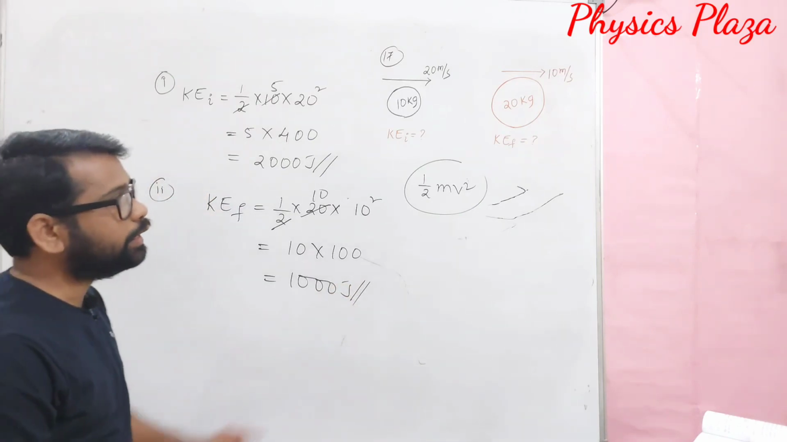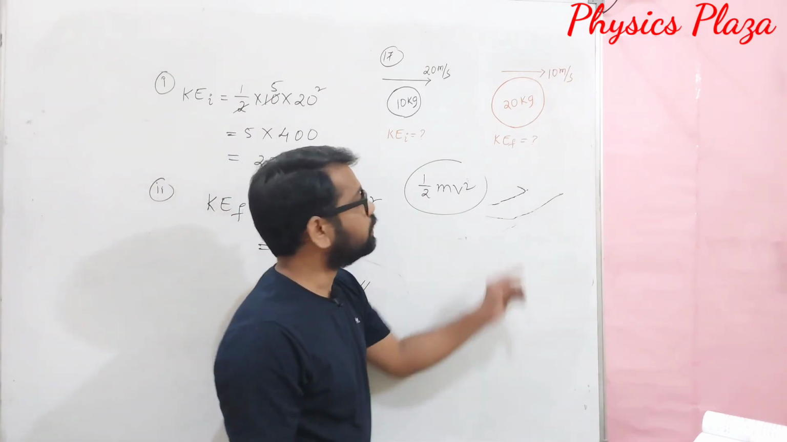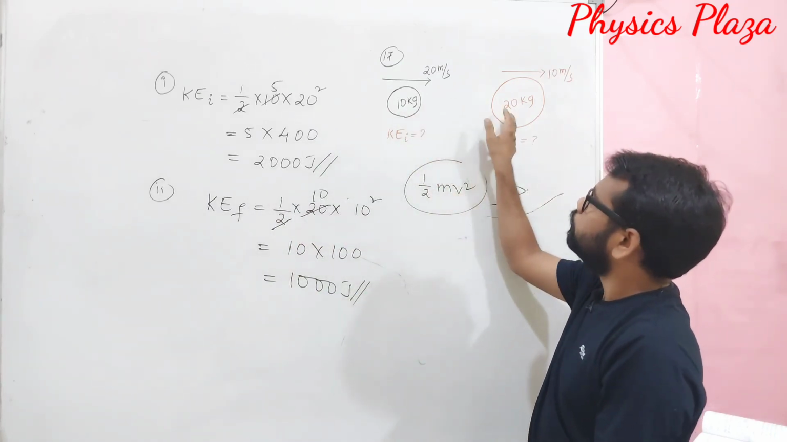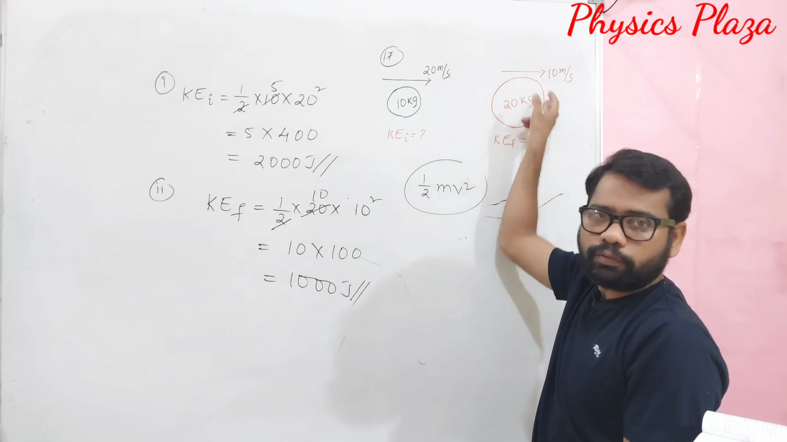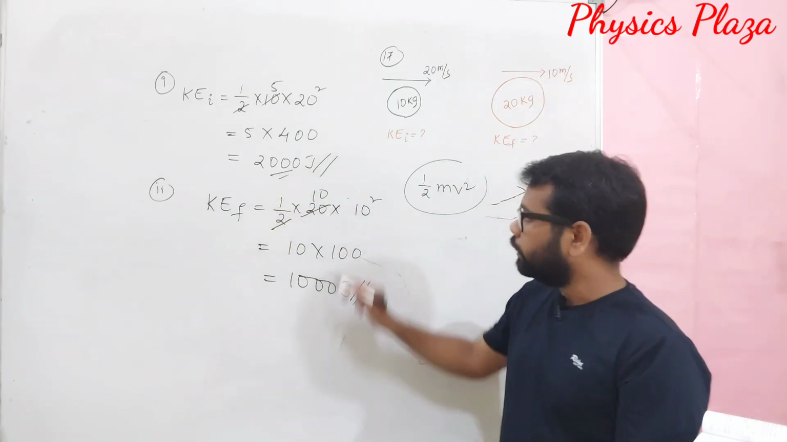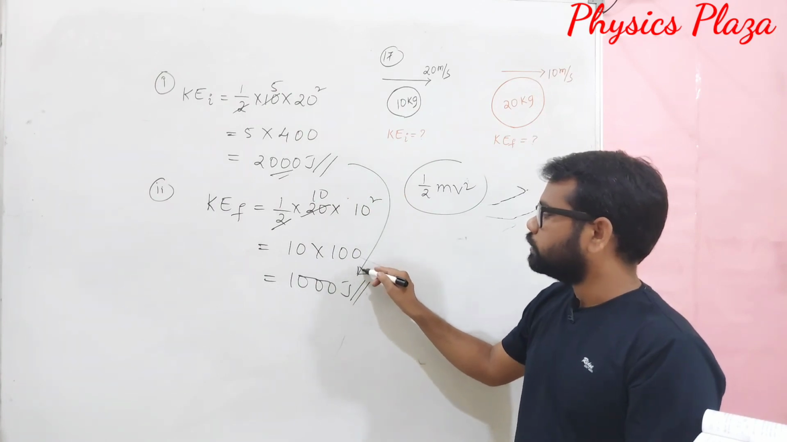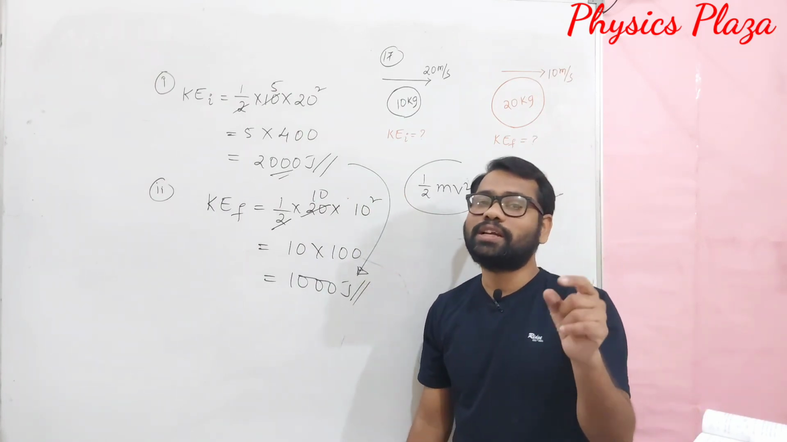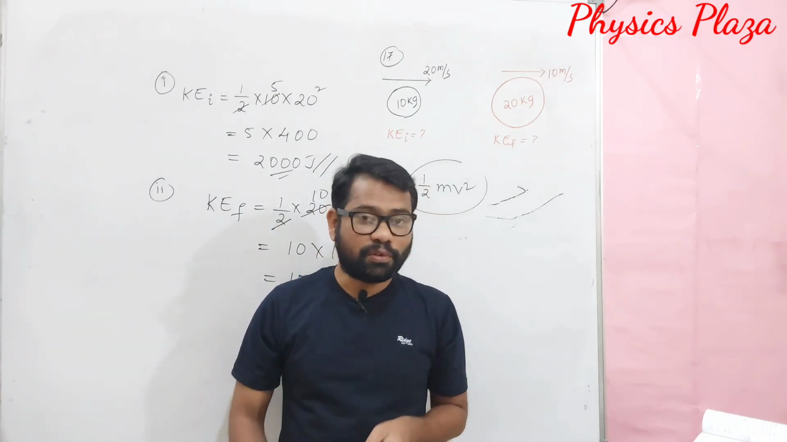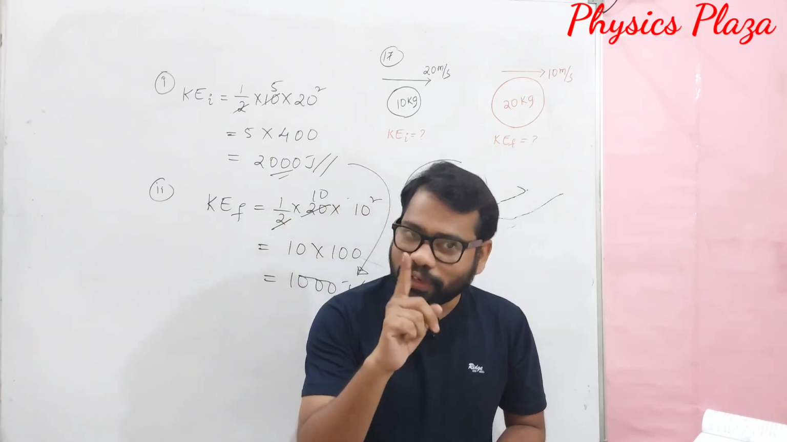So children, look here at the impact of mass. When mass is doubled and the velocity is reduced to half, the kinetic energy, which was 2000 joules before, is reduced to 1000 joules. This is the impact of mass and velocity. That's what we can say: kinetic energy depends on mass as well as velocity. Of course, it depends on the frame of reference too.